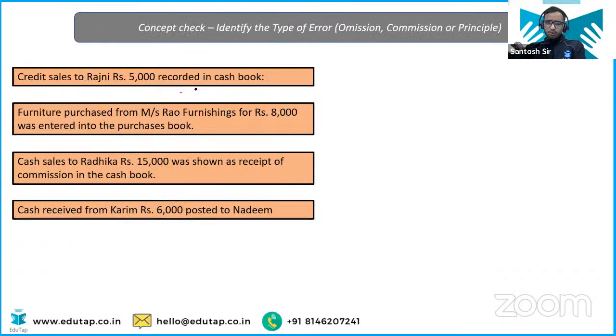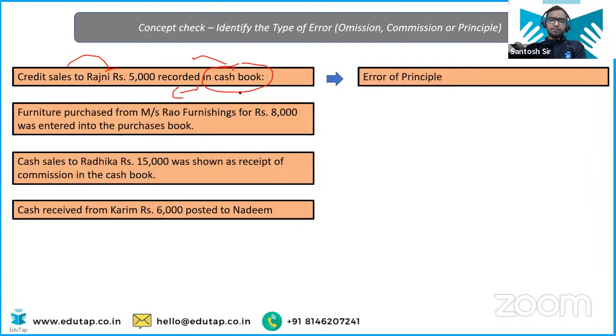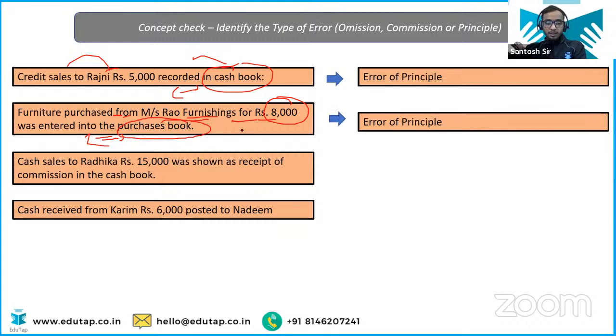Now you have to check these entries. Credit sales to Rajni recorded in cash book. Oh, accountant is not very intelligent. Credit sale should be recorded in sale book. He's entering it into the cash book. So error of principle. Furniture purchased from Miss Rao Furnishing for rupees 8,000 was entered into the purchase book. Again, furniture you have purchased, right? But he's entering into the purchase book. Oh, not very intelligent. Error of principle.